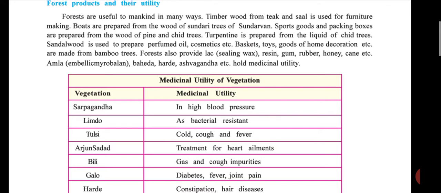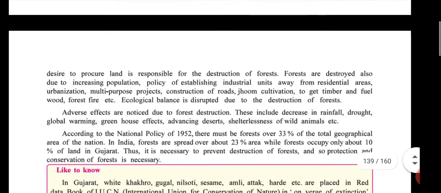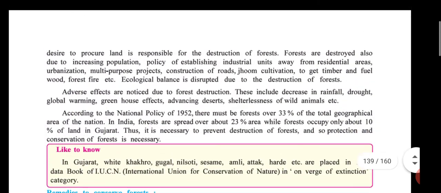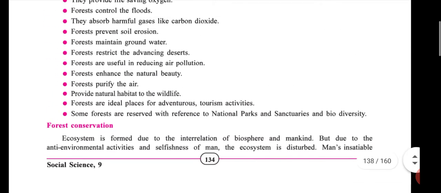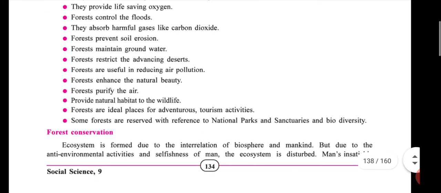Okay, next, environmental importance and forest conservation remedies. We will study these in the next lecture, and I hope that with the next video this chapter is well done.